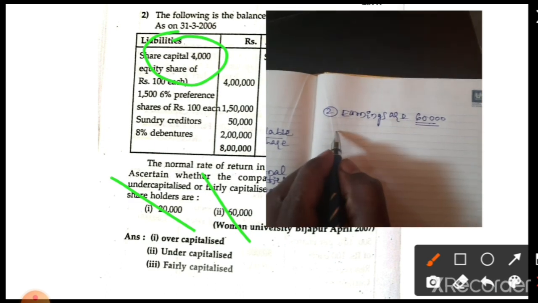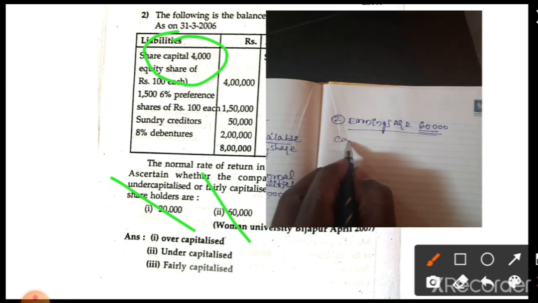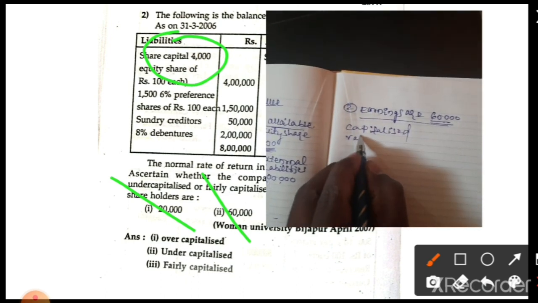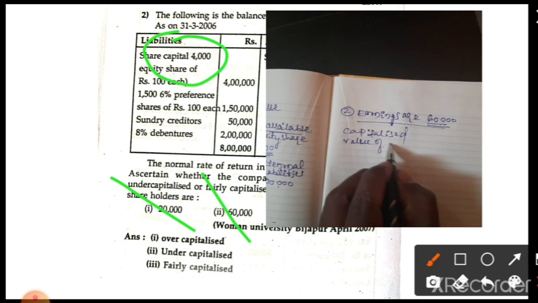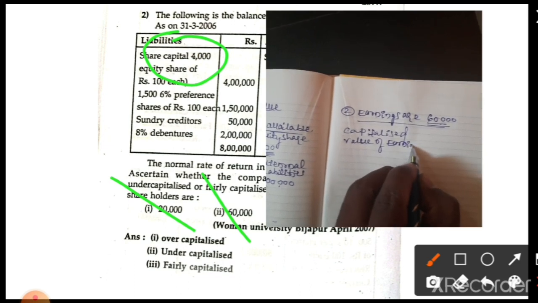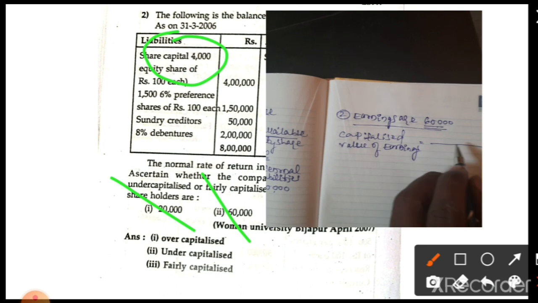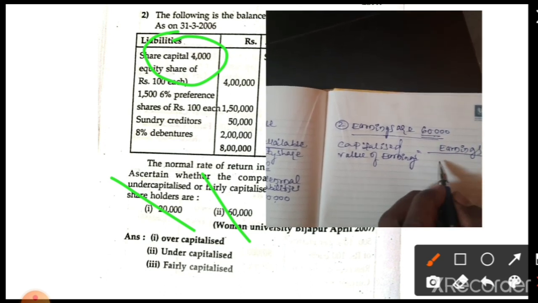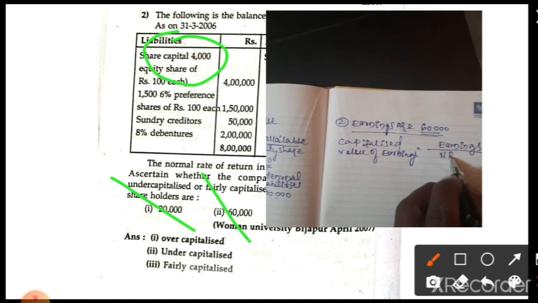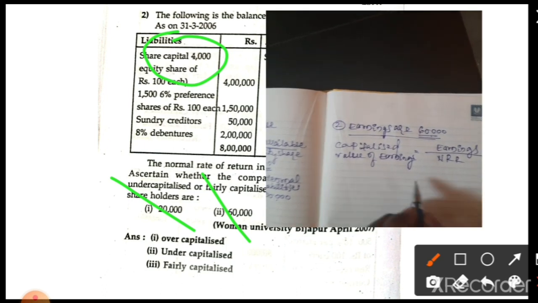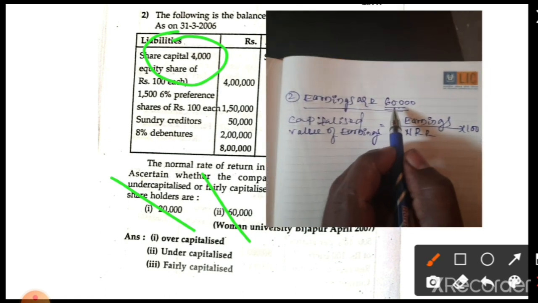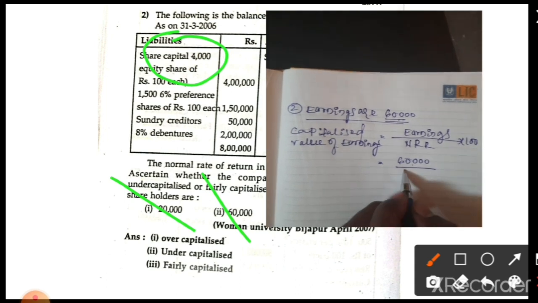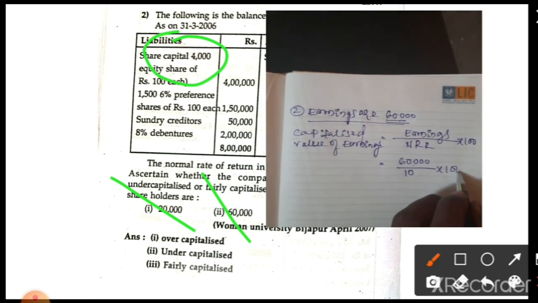So directly I write the shortcut: capitalized value of earnings is equal to earnings divided by normal rate of return into 100. You have to write it fully. What are the earnings in this case? 60,000 divided by the normal rate, which also remains constant, into 100.